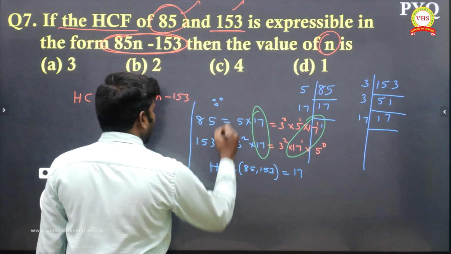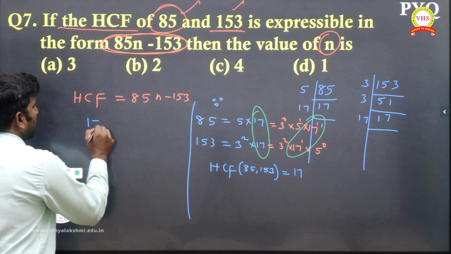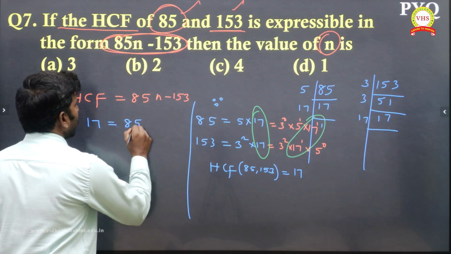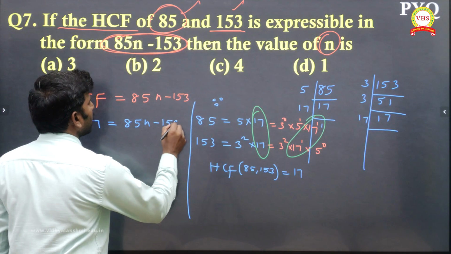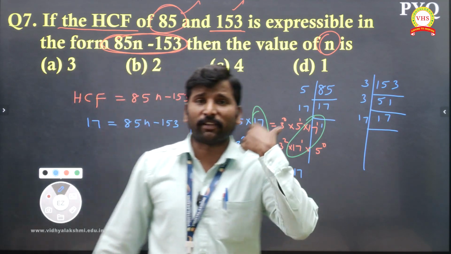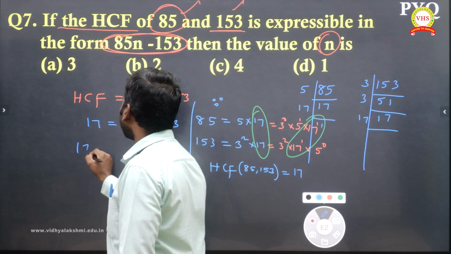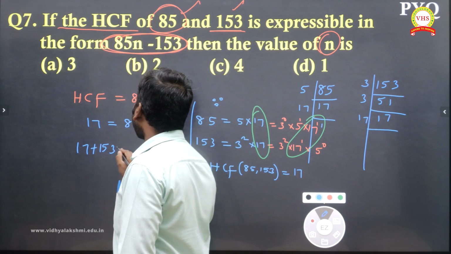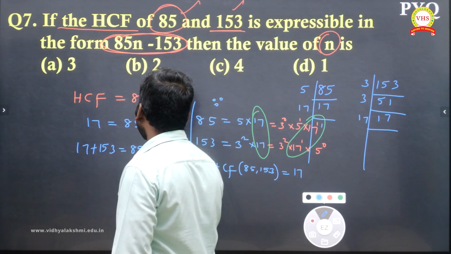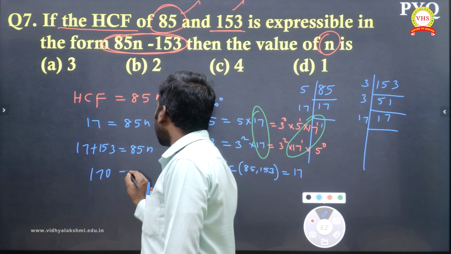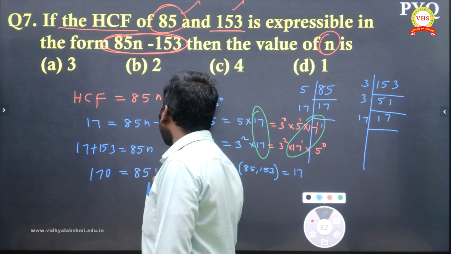Instead of HCF we can write 17, then simplify. 85n minus 153 equals 17. When 153 goes to the other side it becomes plus, so add 17. After adding, I get 170, which is equal to 85n.